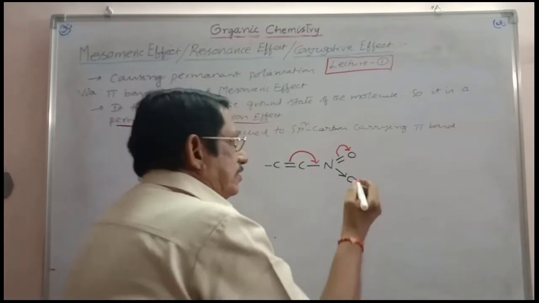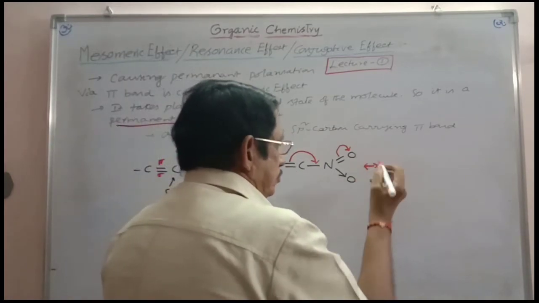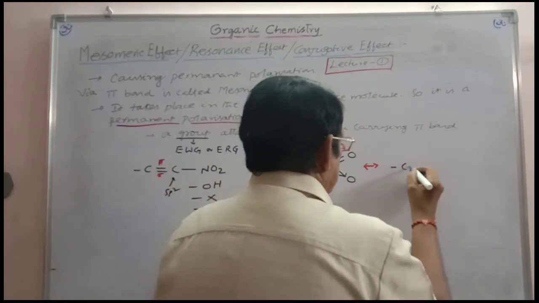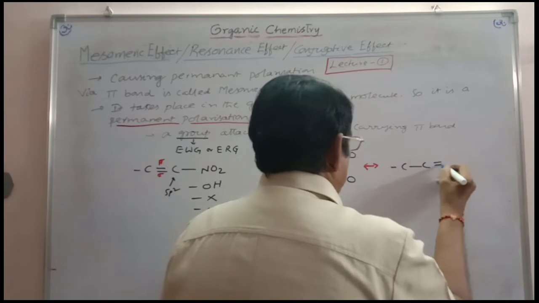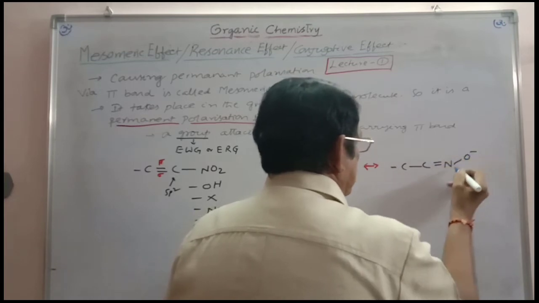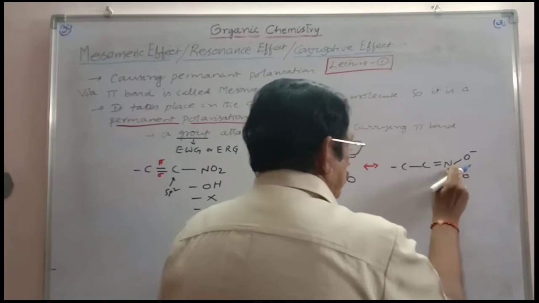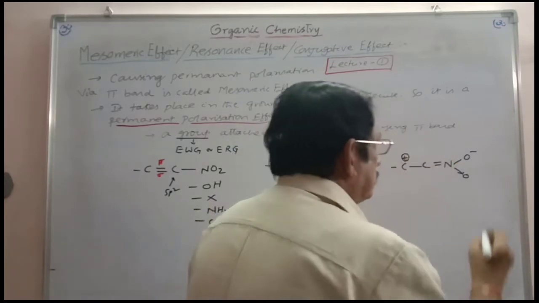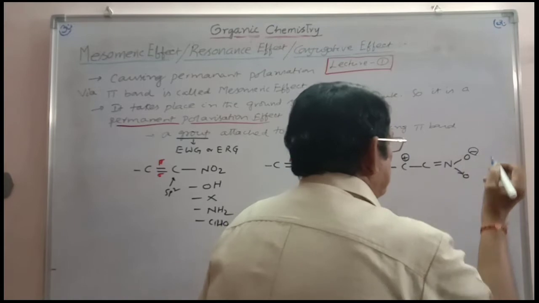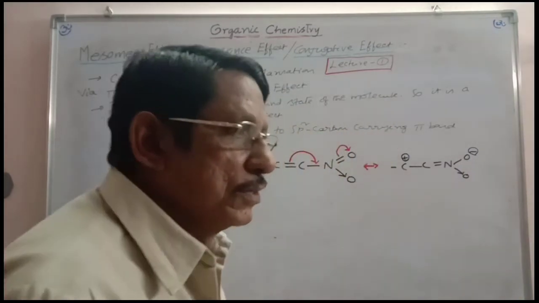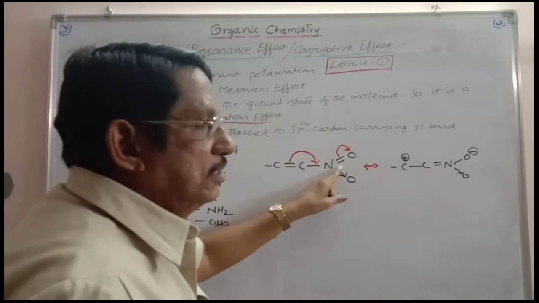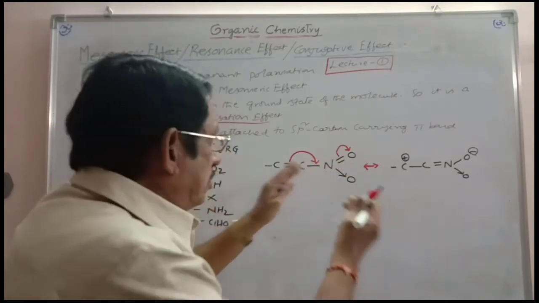Then, you can write another structure. That is nothing but the resonance structure. So, here, what can you write? C single bond C, double bond N, single bond O minus, coordinate bond O. This positive charge is now obtained here on this carbon. This is the negative charge. So you are causing polarization in this pi bond with the help of the nitro group. The group is in conjugation with the pi bond.